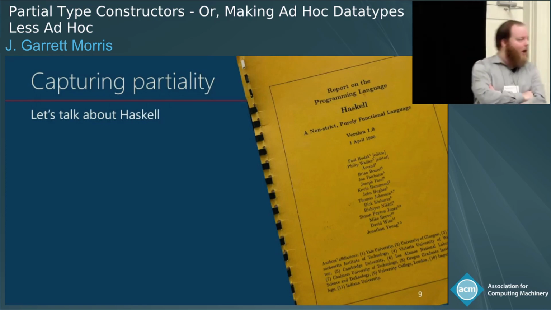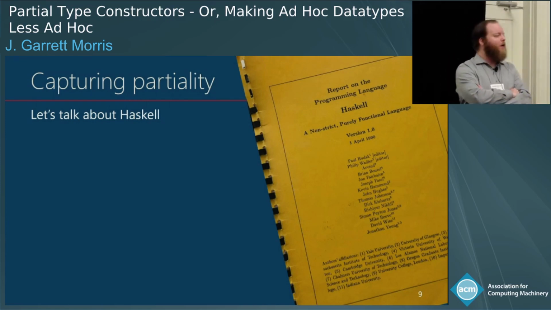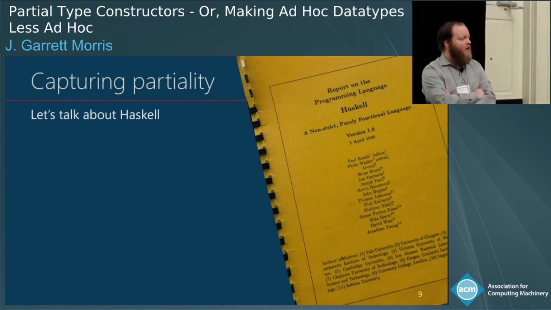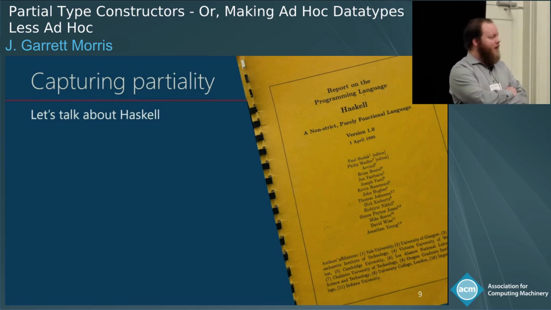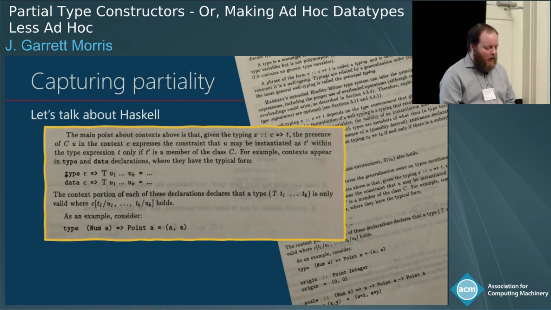I don't have a copy of the Haskell report from Glasgow in 1990, but one of my co-authors does, and he described it as the best £5 he spent as a graduate student. And so he was able to look through this definition of the language Haskell and see what exactly Haskell provides along the lines of support for data types. And if we look at this page here, there's a really cool paragraph. The main point about contexts above is they're given a typing. And there are these examples, right, of types and type synonyms and data types with contexts in them.